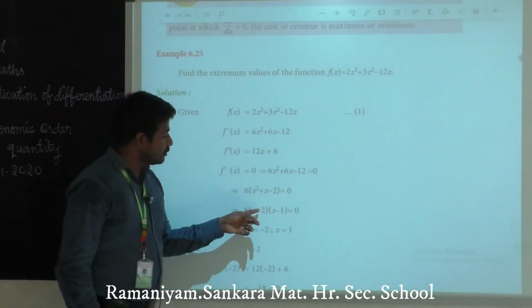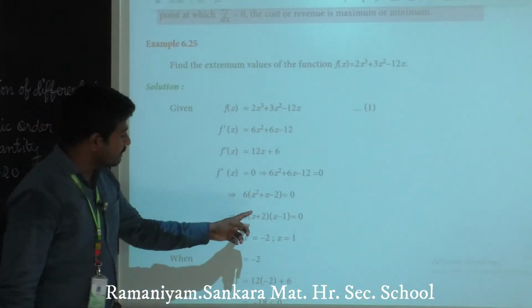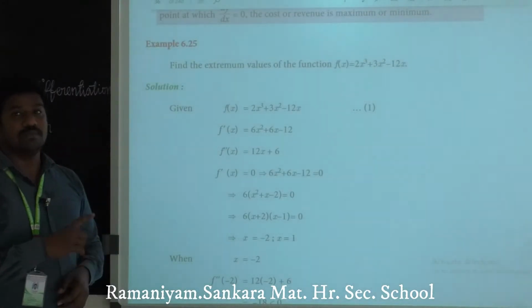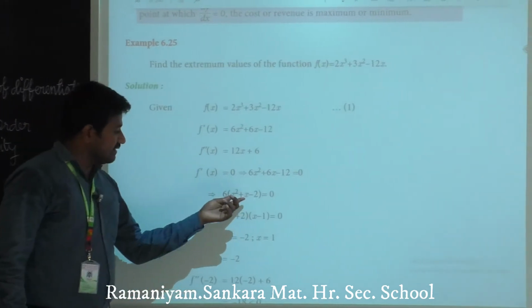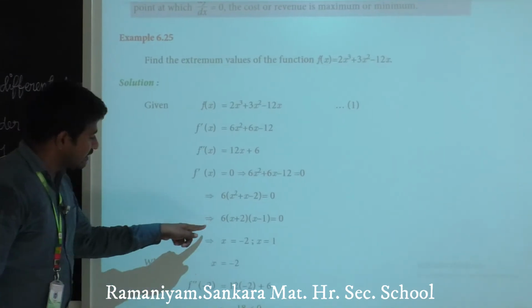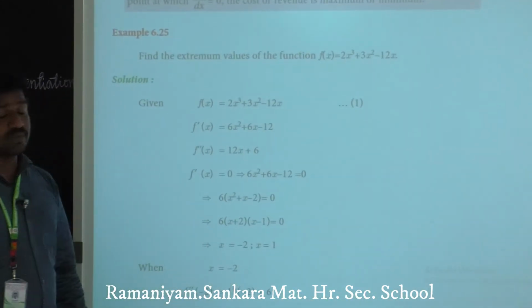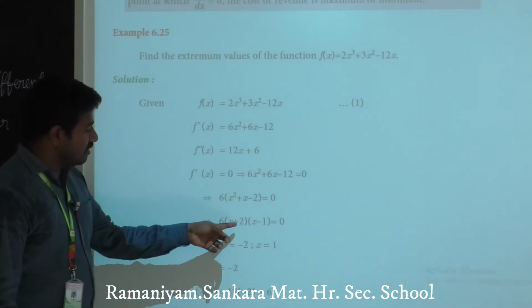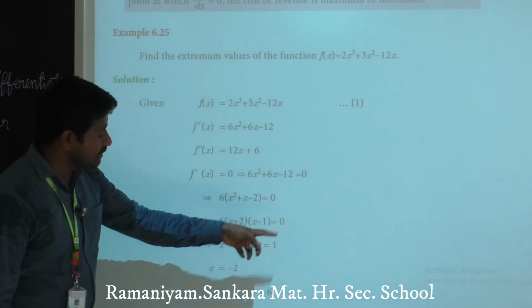Clear? Now we have 2 minus 1 means plus 1. This is plus 1. Multiply 1 and 2, minus 1 and 2 minus 2. This is the answer. So after factorizing this one, we will have the result x plus 2, x minus 1. Divide this one by 6. Result is x plus 2 into x minus 1 equal to 0. Next, x plus 2 equals to 0 and x minus 1 equal to 0.